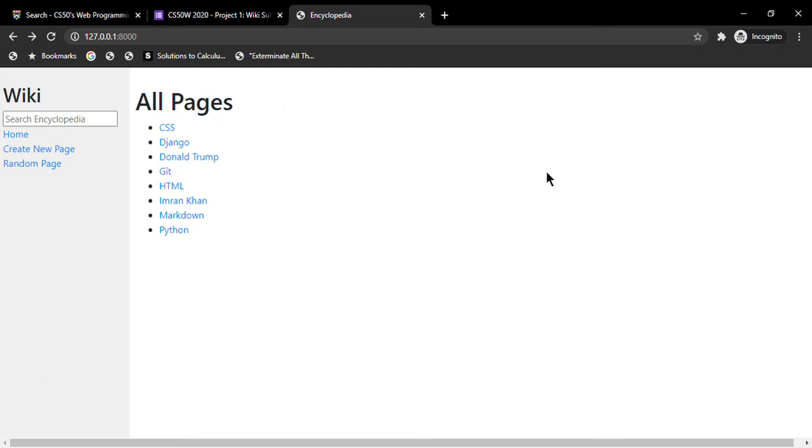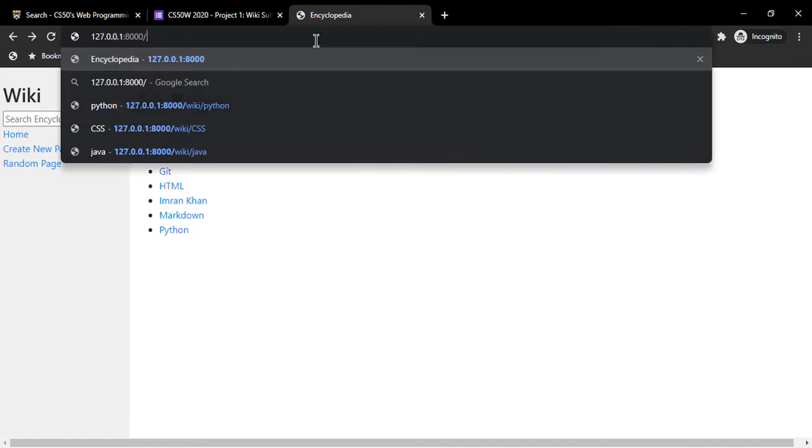Okay, so this is my second project for CS50's web programming with Python and JavaScript. I was required to make a website similar to Wikipedia or an encyclopedia, which shows me the contents or information for a particular title. I can type in that title in the URL by going to /wiki/